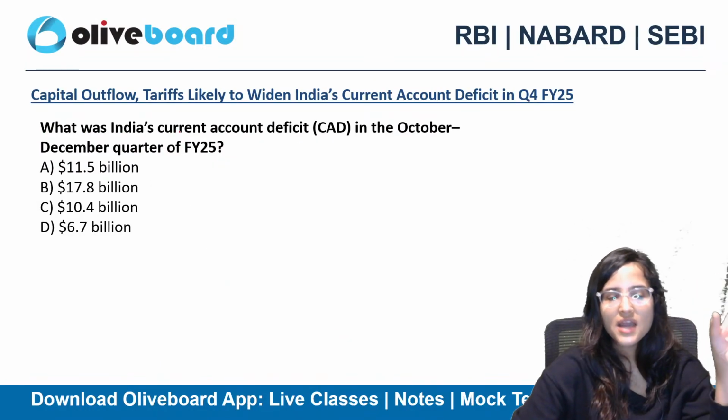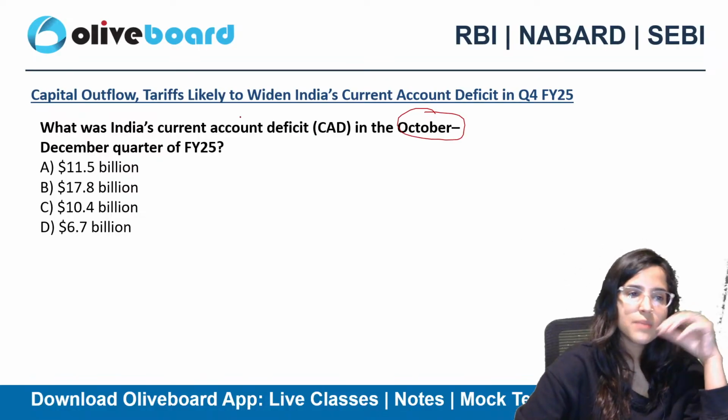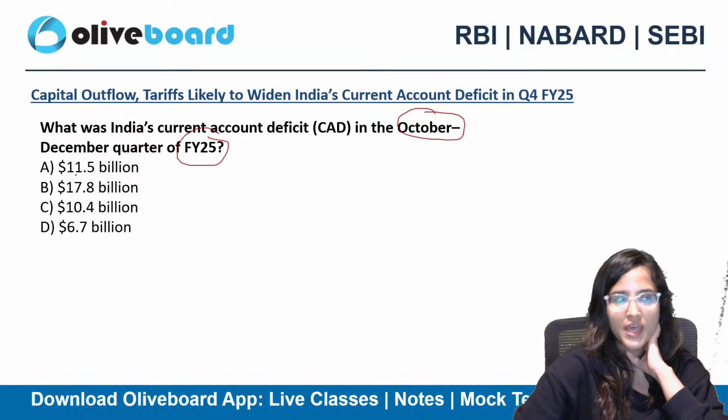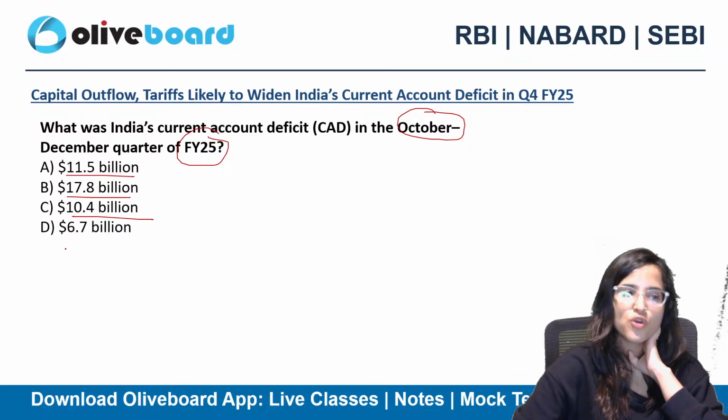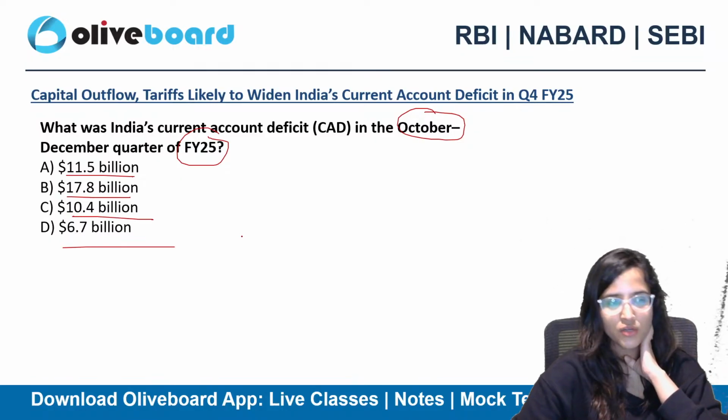So what was India's current account deficit in October to December quarter of financial year 25? $11.5 billion, $17.8 billion, $10.4 billion, or $6.7 billion. What is the answer?